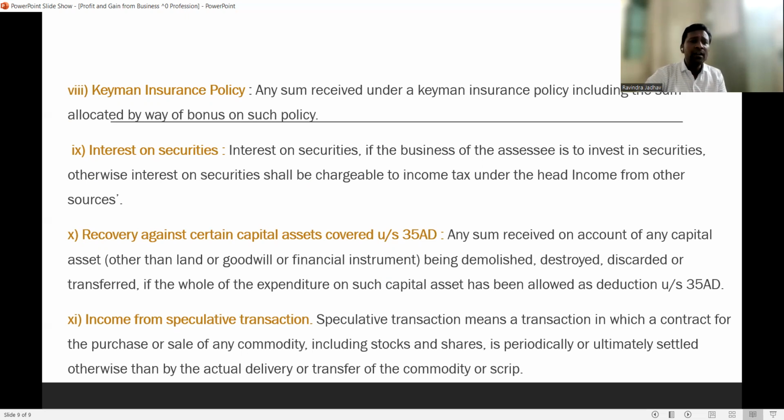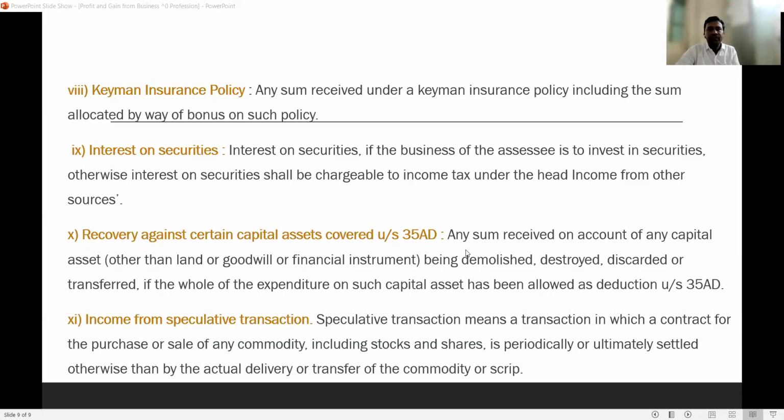Then income from speculative transactions. What are speculative transactions? A speculative transaction means a transaction in which a contract for the purchase or sale of any commodity, including stocks and shares, is periodically or ultimately settled otherwise than by the actual delivery or transfer of the commodity or scrip.